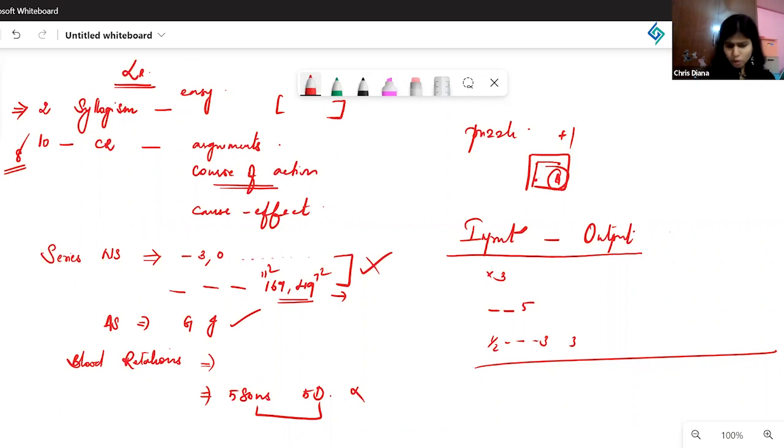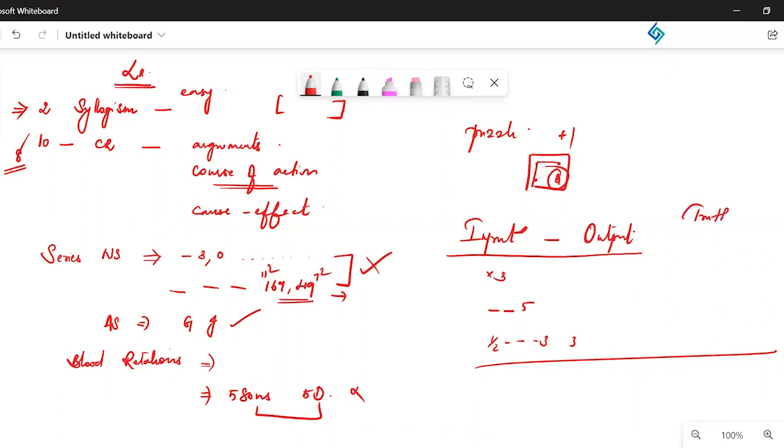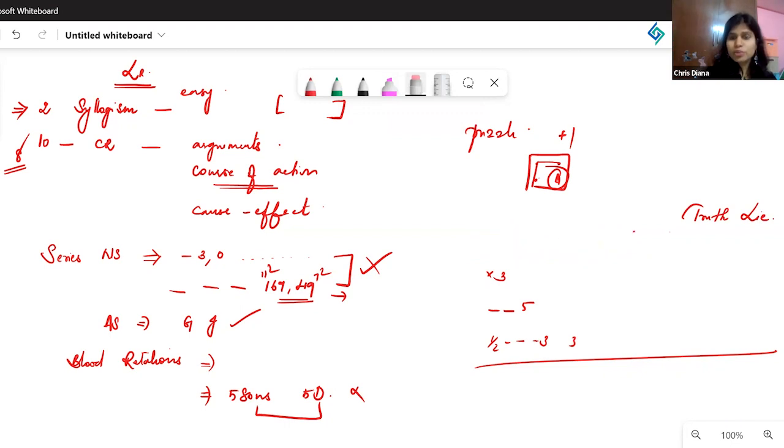So overall, I think there was one more question. Which one? That leaf, seed, apple. Correct, correct. Yes. So there was one question, input output. Another question was based on truth, like who is speaking the truth, and those kinds of questions.